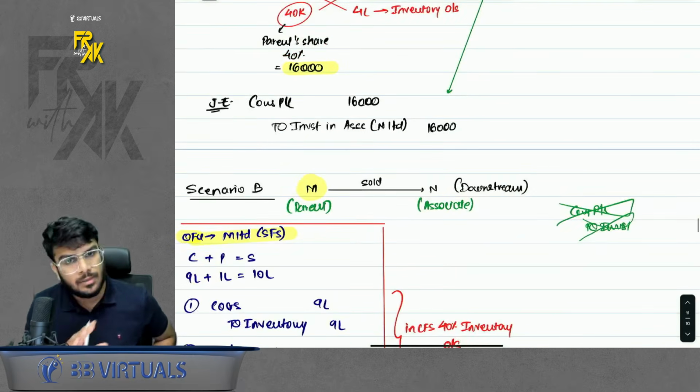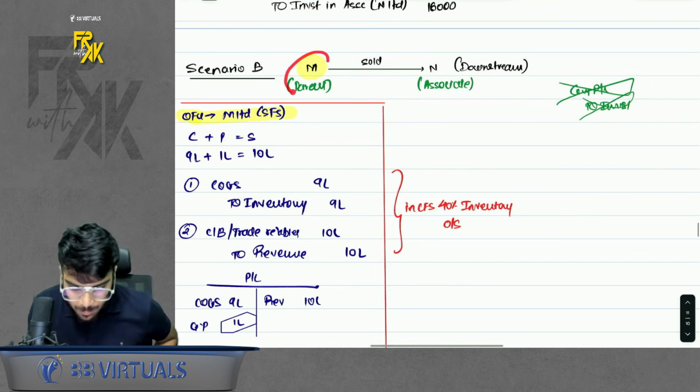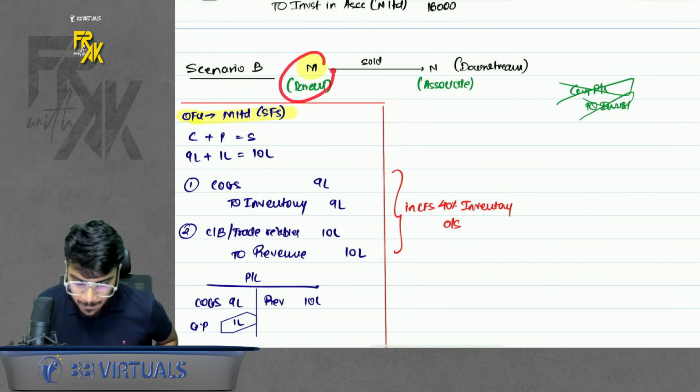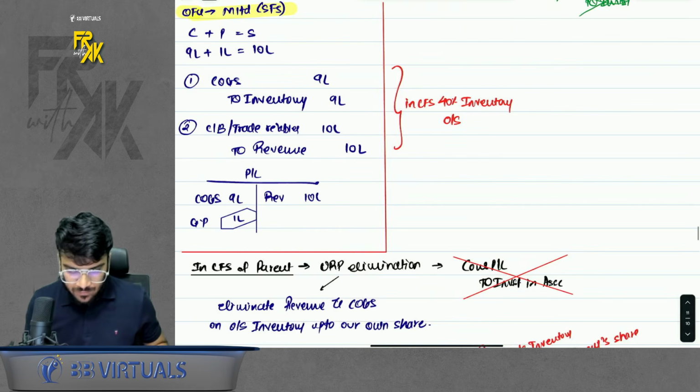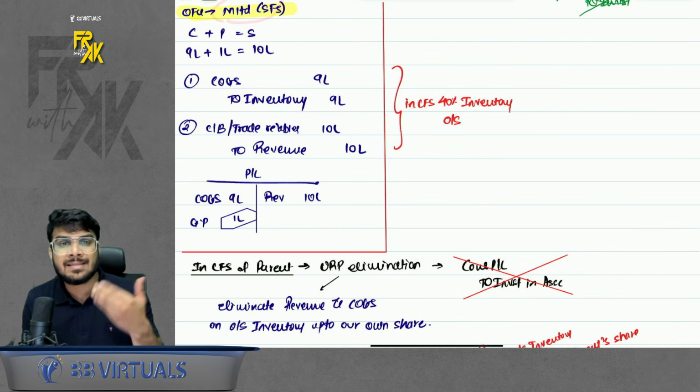Simple. That was Scenario A. Scenario B is a little different, when the parent sells to the associate. So first I visualized everything that must have happened in the parent's SFS.